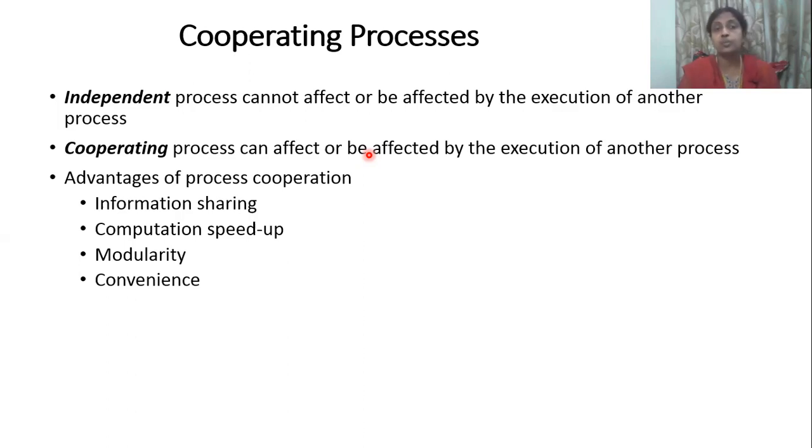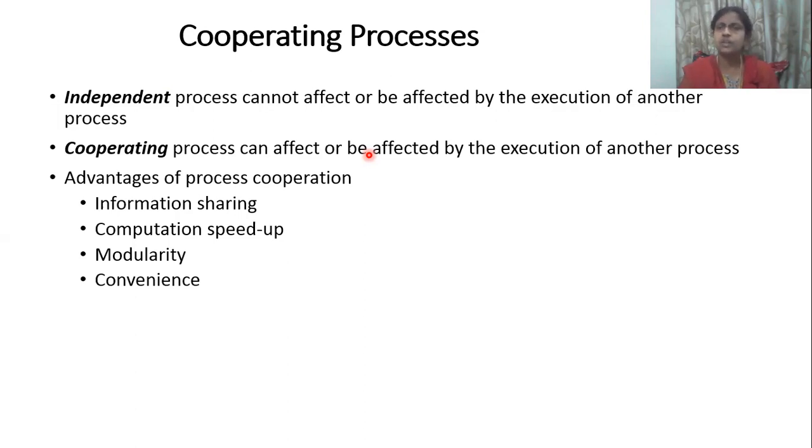The benefits of cooperating processes, as we have seen before, are that information sharing is possible, computation speedup is possible, modularity is possible, and convenience is possible. But it's not that every process we design in a computer should be a cooperating process. It should depend on the software we use.